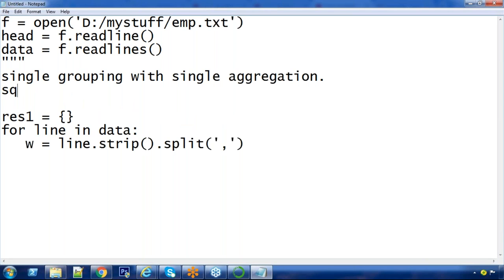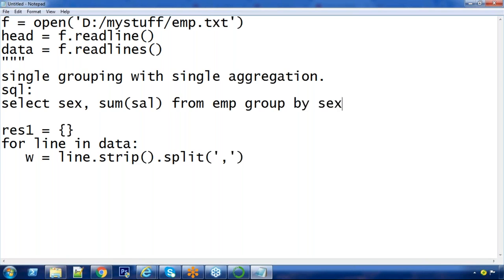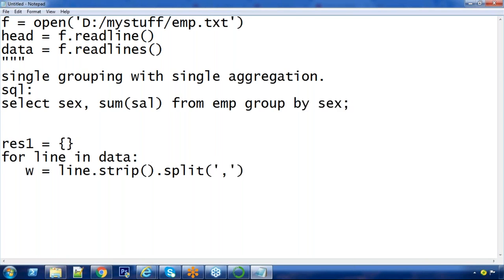The example equivalent SQL query here: if we treat EMP as the RDBMS table, from table EMP, group by sex. So for this, I want to write the equivalent program. To answer the above query, you need 2 fields, sex and salary.